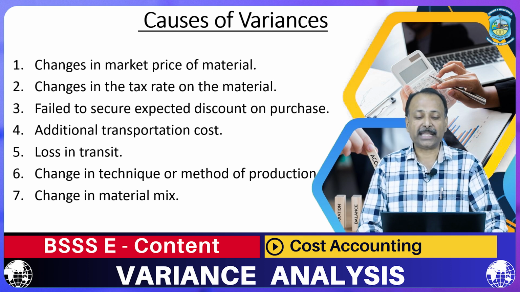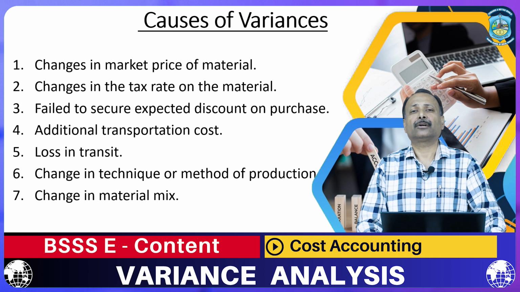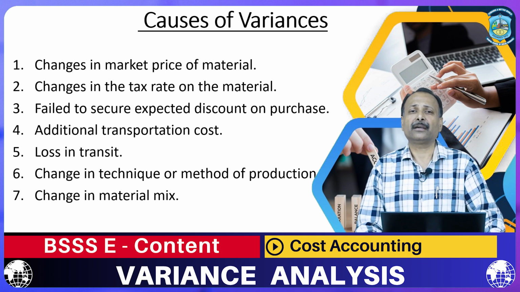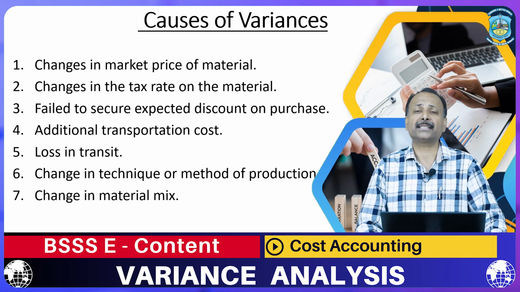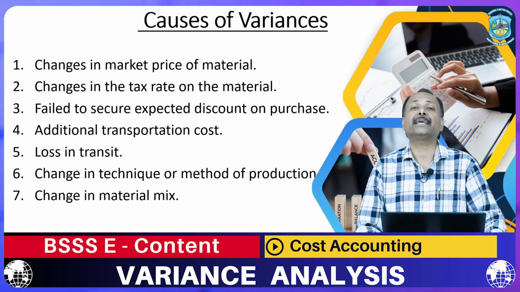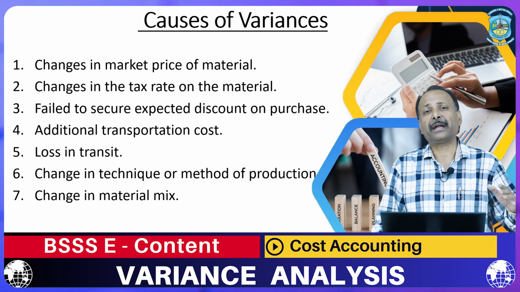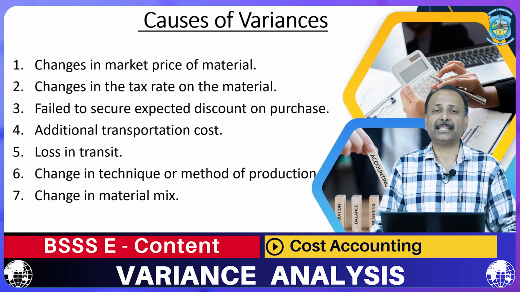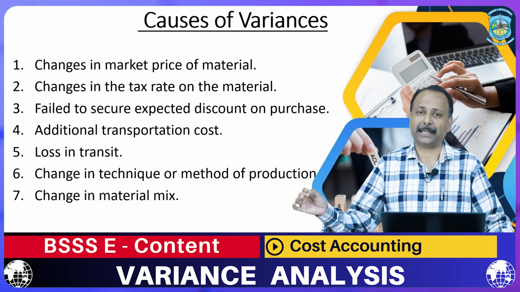Point number 1, changes in market price of material. For example, we plan out that we are going to get the raw material for 100 rupees per kg, but at the time of actual purchasing the rate is 110 rupees per kg. There is a variance, there is a difference of 10 rupees in a kg. If we are going to purchase good amount of quantity, automatically the amount is going to vary at a large scale, right? So the main cause is changes in market price of material. The budgeted amount, the planned amount is different from the market price of material.